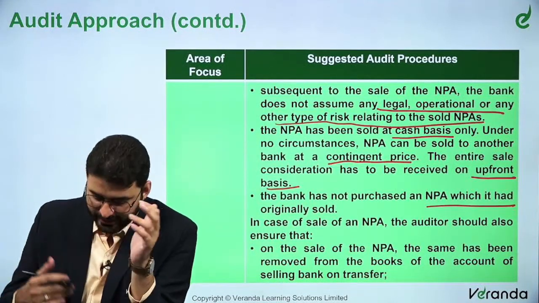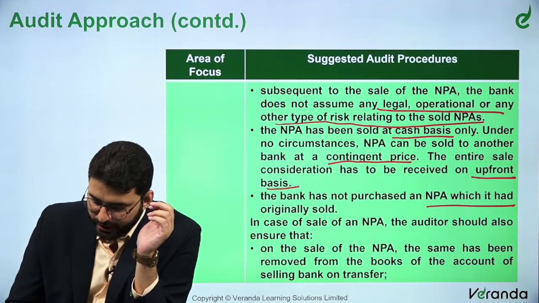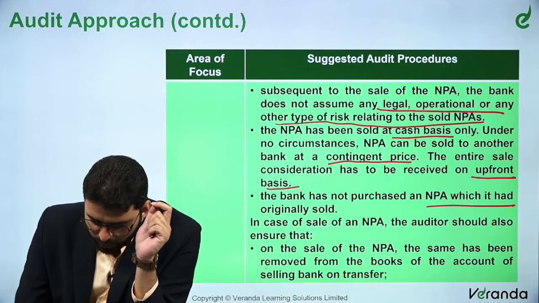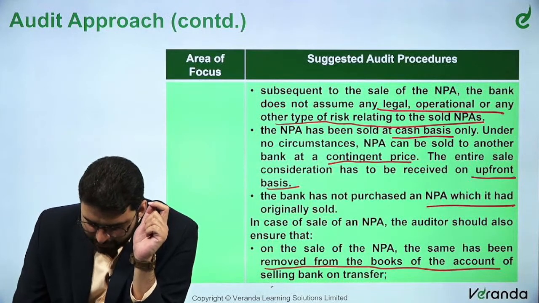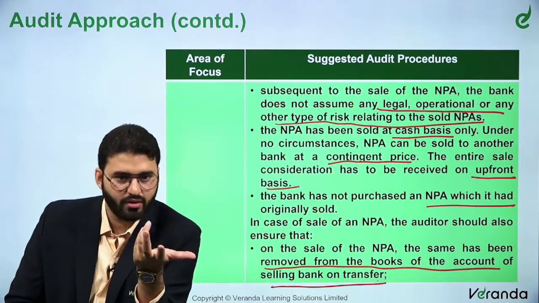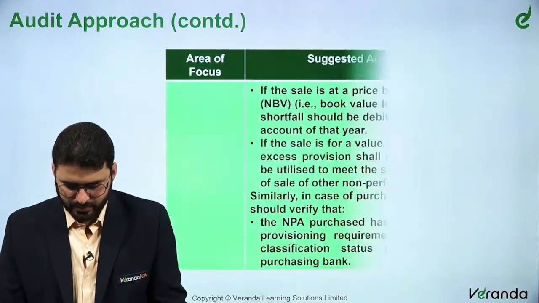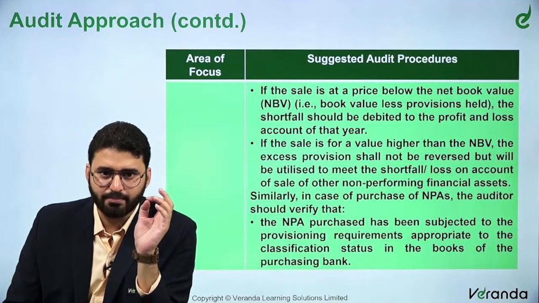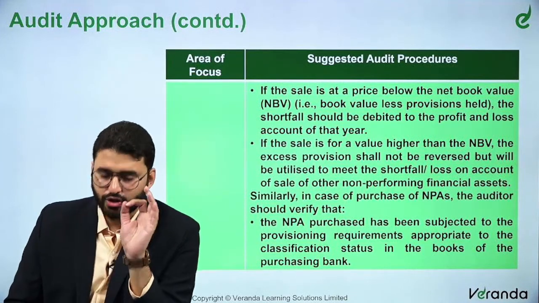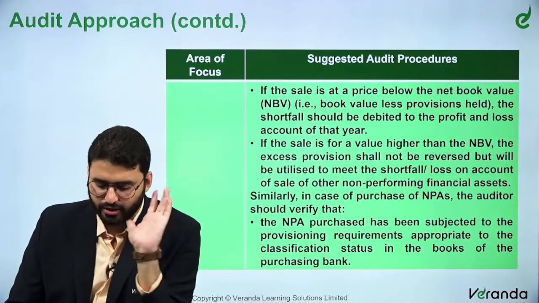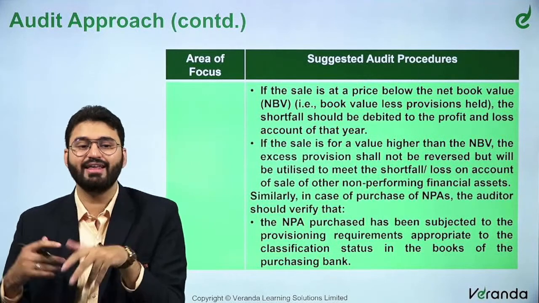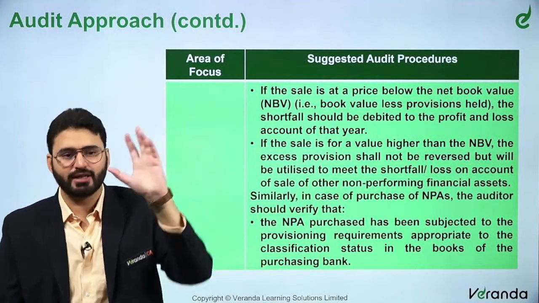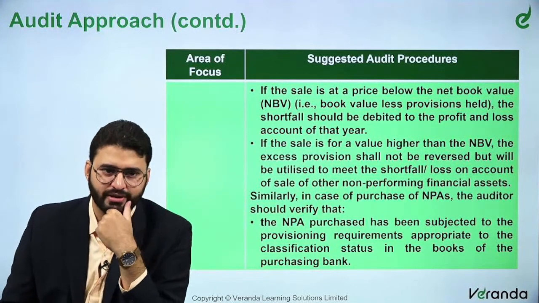In case of sale of an NPA, the auditor should also ensure that on the sale of the NPA, the asset has been removed from the books of the selling bank on transfer. Of course, if the sale is at a price below the net book value, that is the book value less provisions held, the shortfall should be debited to the profit and loss account of that year. Say I have a net book value of 5 crores, and I am selling it to the other bank at 2 crores, then 3 crores should be booked as a loss.